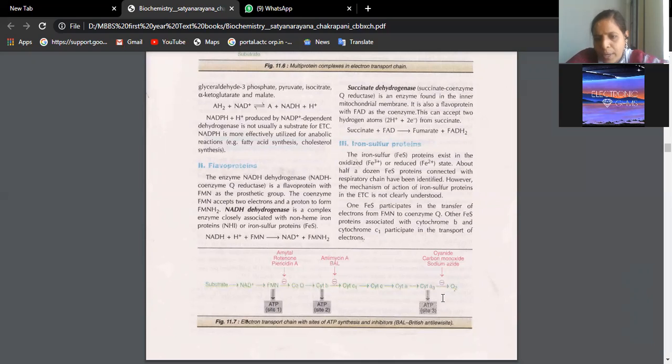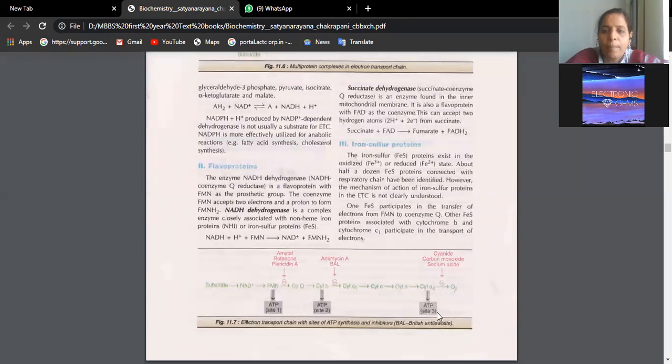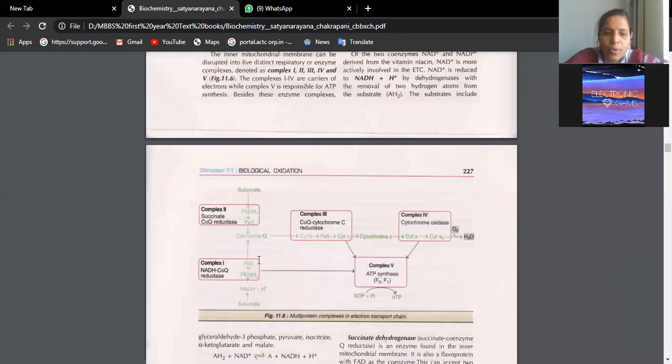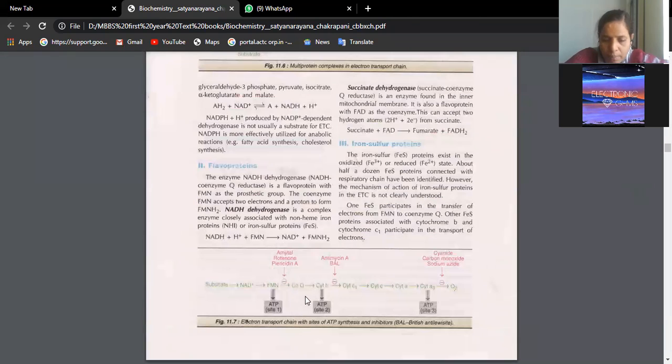Then at cytochrome A3, we find cyanide, carbon monoxide and sodium azide. These are the drugs which will stop the production of ATP at enzyme complex 4. So enzyme complex 1, 3 and 4 can be inhibited by these respective three sets of drugs. Is that clear? These are the inhibitors.